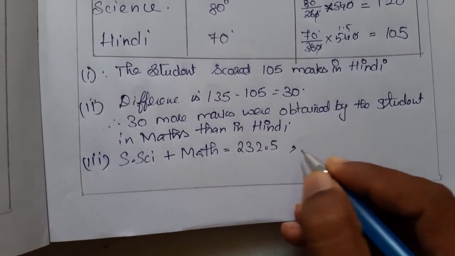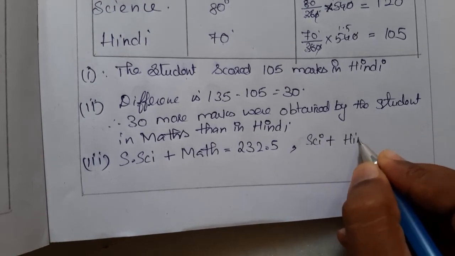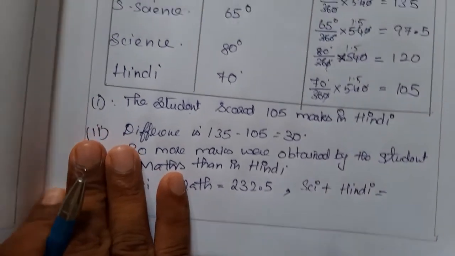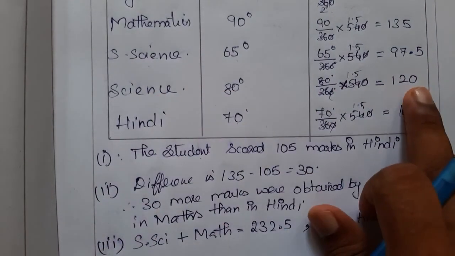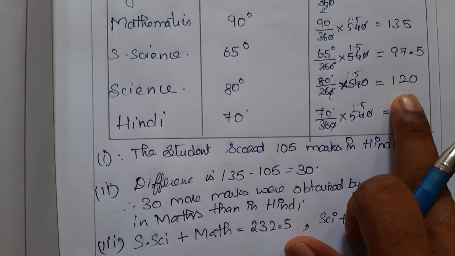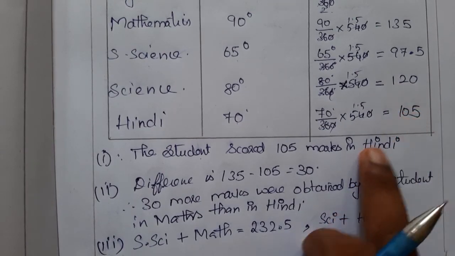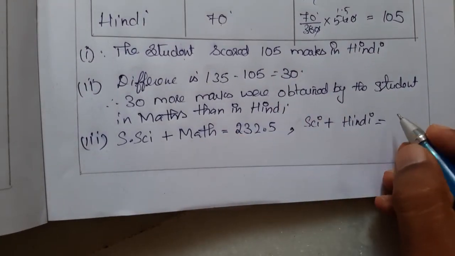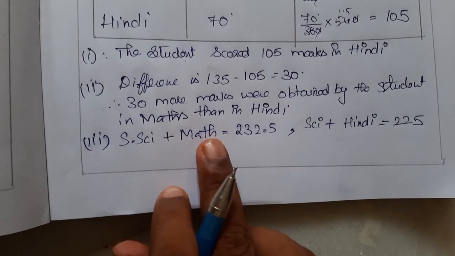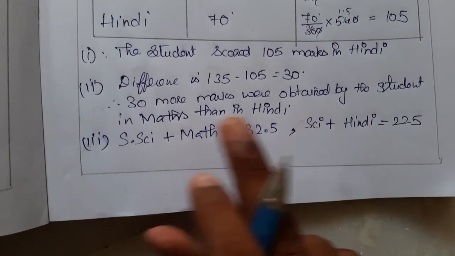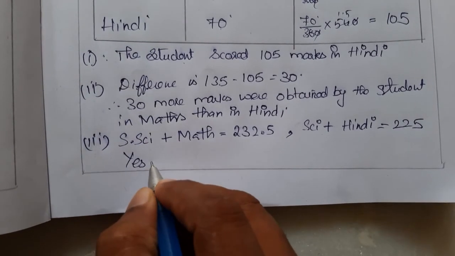Next is Science plus Hindi. What is the Science mark? Just now we saw that the Science mark is 120. 120 plus the Hindi mark, 105, is 225. So is the sum of Social Science and Mathematics more than Science and Hindi? Yes.